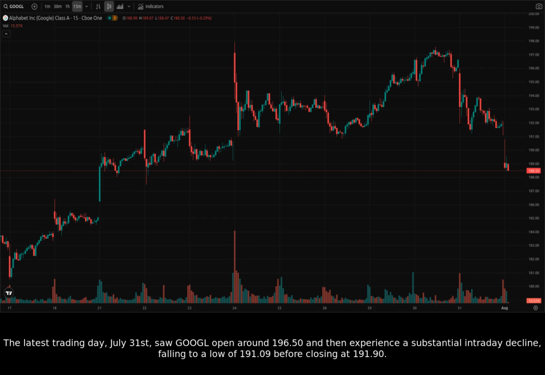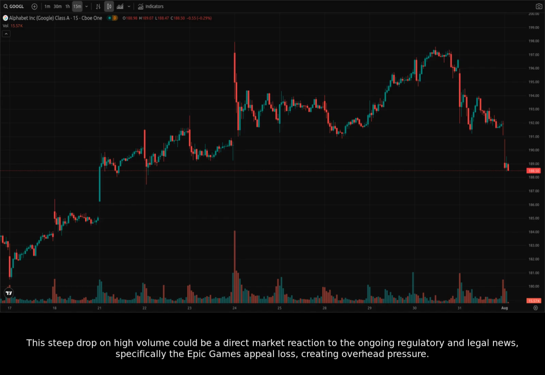The latest trading day, July 31st, saw Google open around 196.50 and then experience a substantial intraday decline, falling to a low of 191.09 before closing at 191.90. This steep drop on high volume could be a direct market reaction to the ongoing regulatory and legal news, specifically the Epic Games appeal loss, creating overhead pressure.